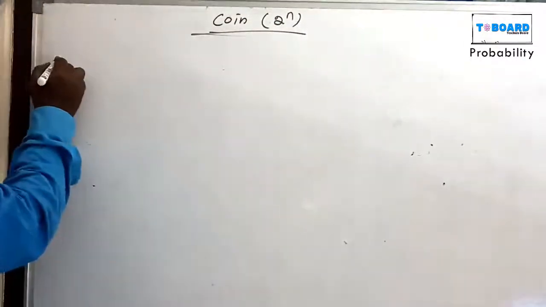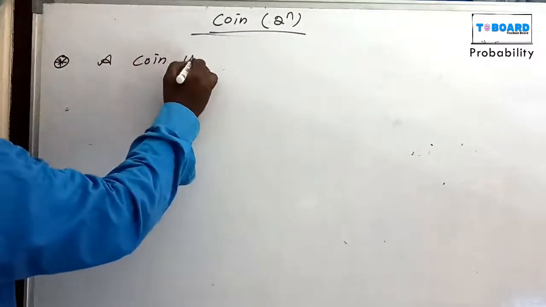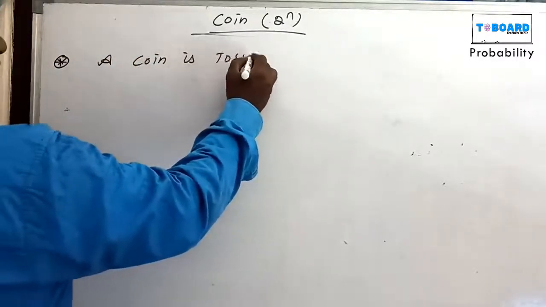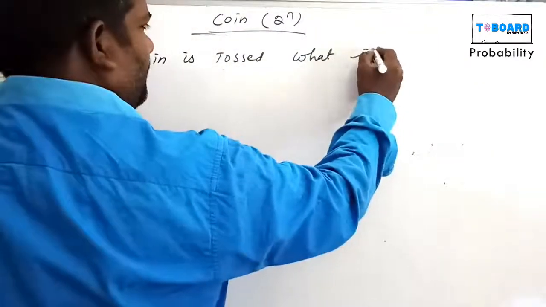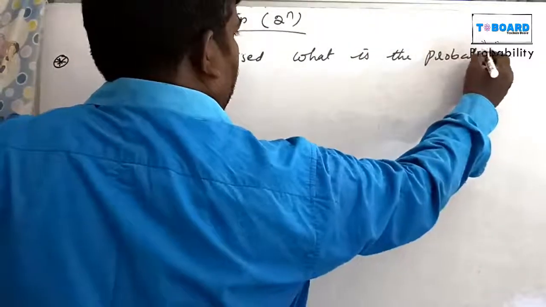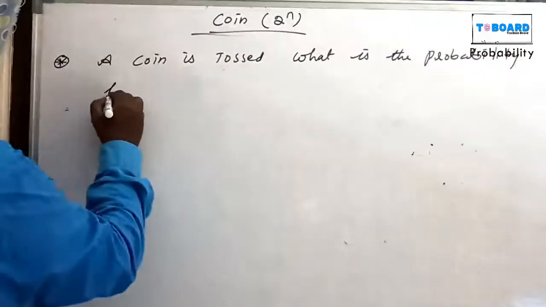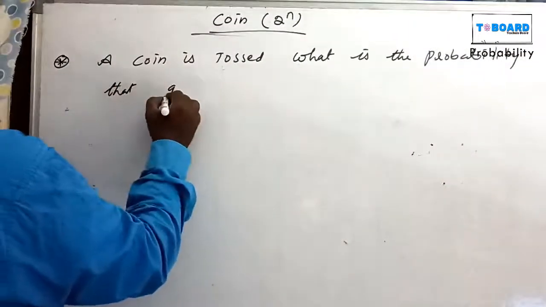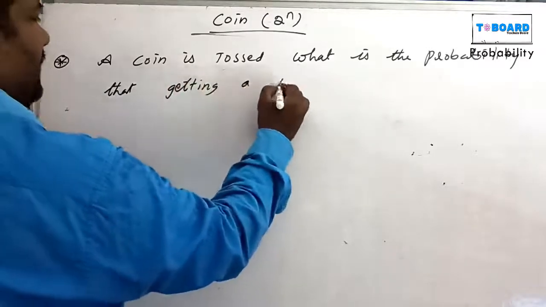Now a question frame. A coin is tossed. What is the probability of getting a head?